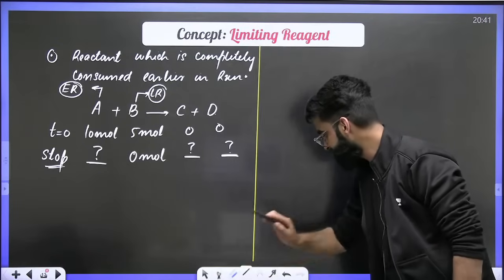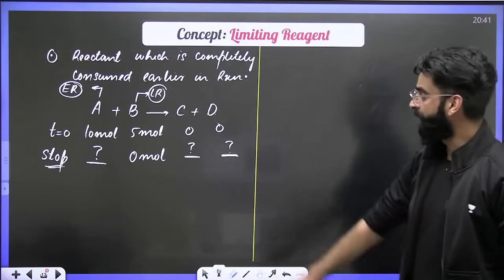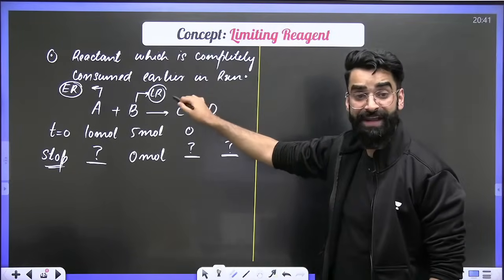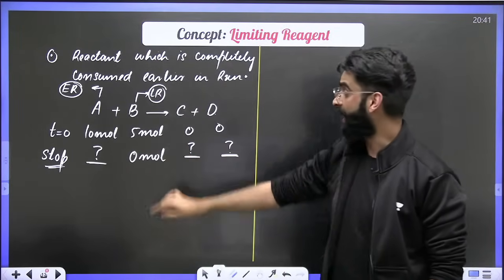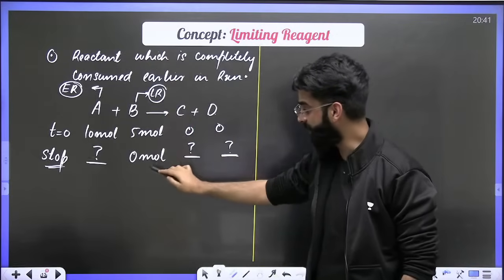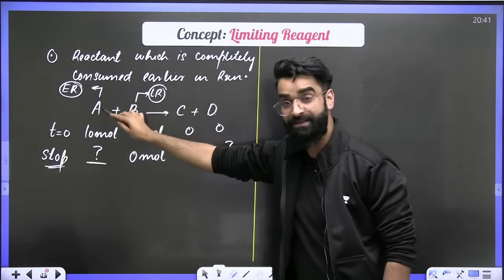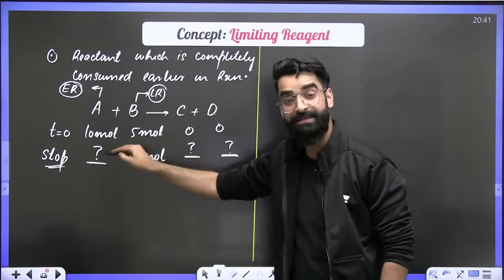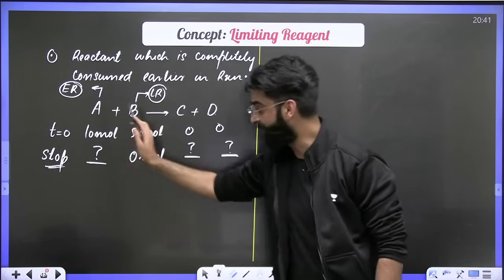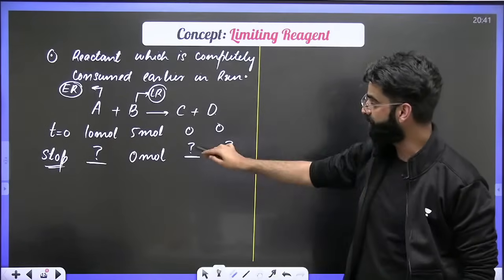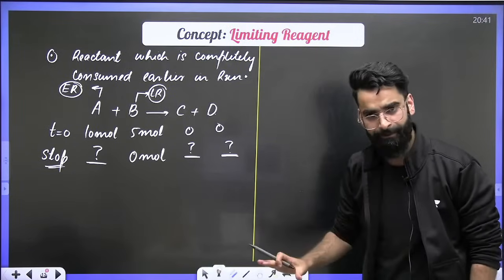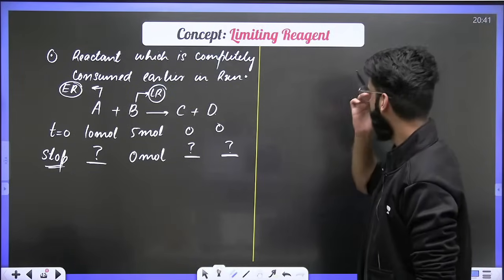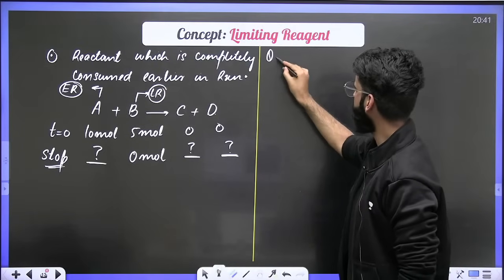See, guys. First of all, what is the limiting reagent? Limiting reagent is that reactant in a chemical reaction which gets completely consumed. I assumed here B is the limiting reagent. That means it got completely consumed. The other one is the excess reagent. There will be a few moles of excess reagent left in the container. And when the reaction has stopped, there will be some moles of C and D also present in the container at the end of the reaction. Correct?